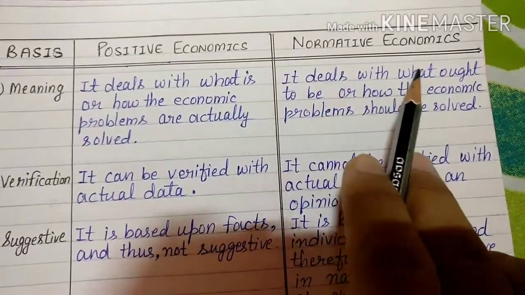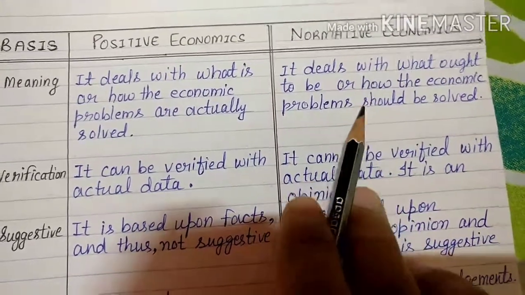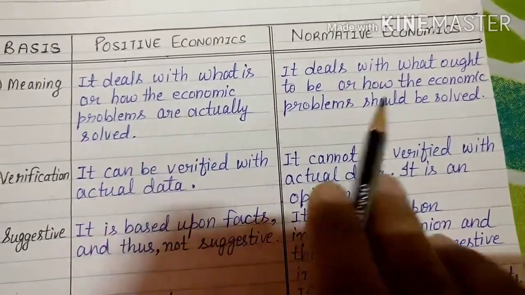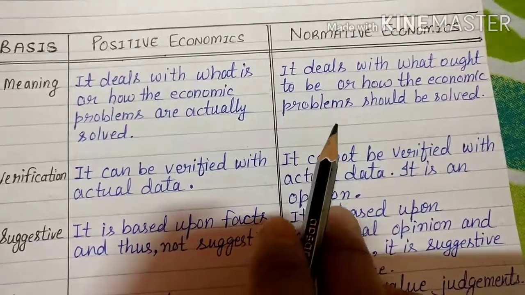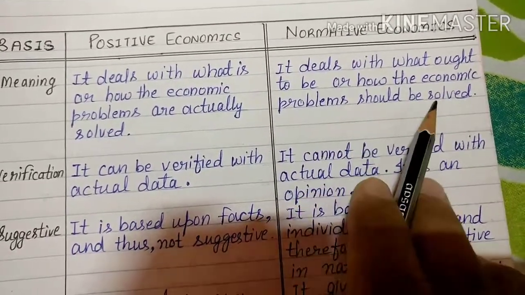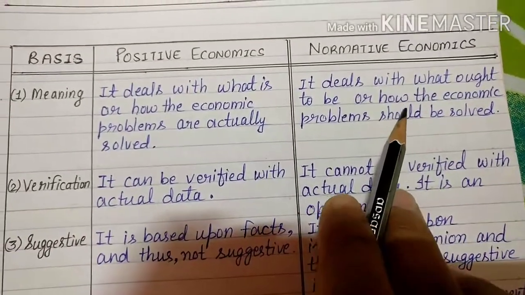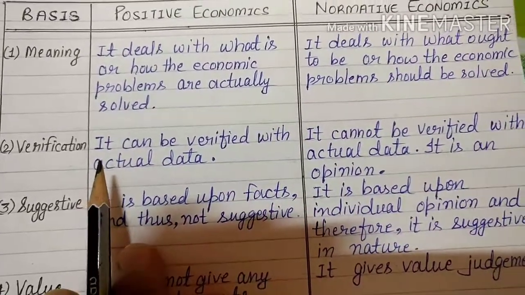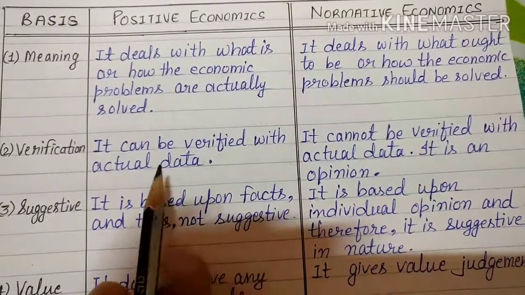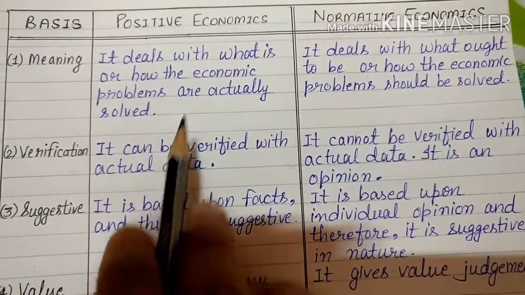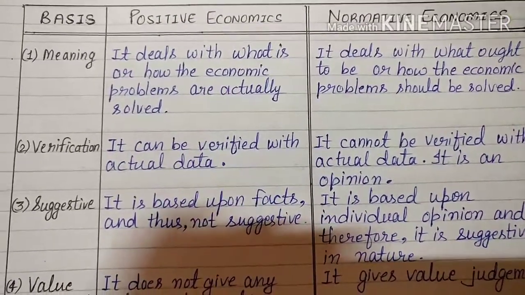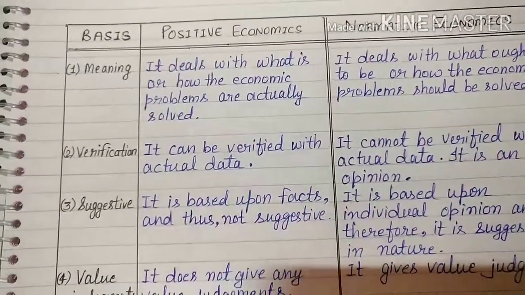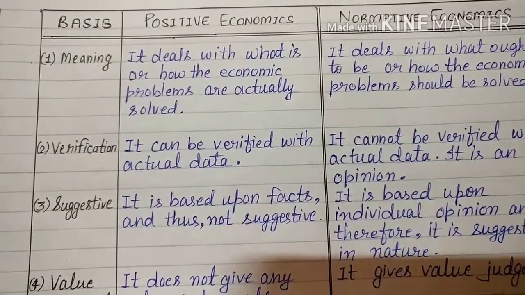It deals with what ought to be, what we should do to reduce this population, or how the economic problems should be solved. Those are the things discussed in normative economics. Then comes verification. If you have to verify actual data, such as the population of India, we check survey facts and survey reports, so we can verify that.